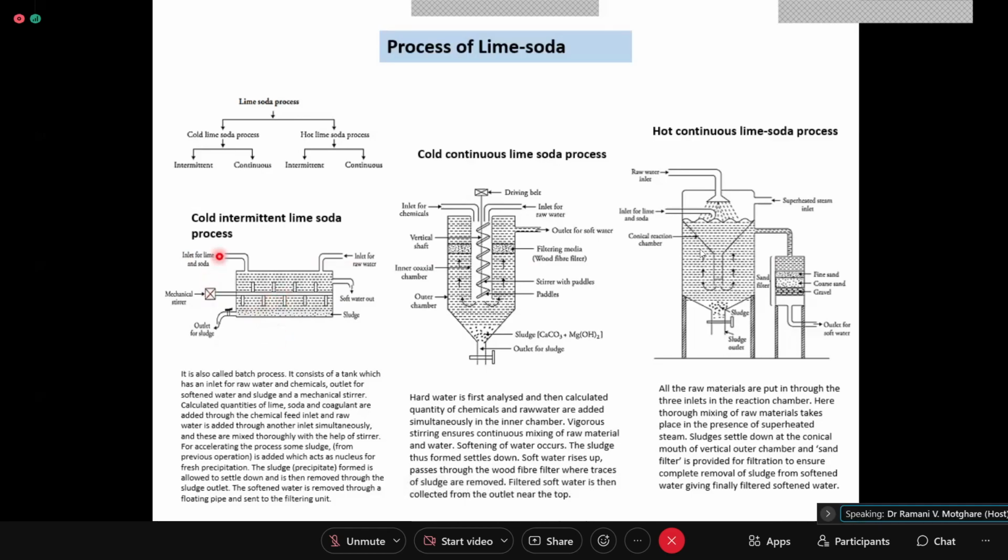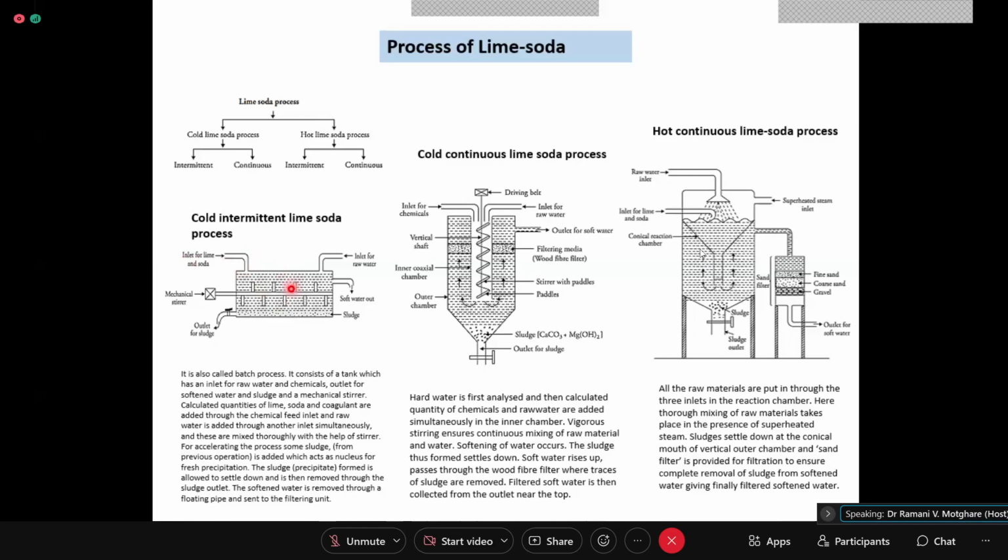Okay, so the same are the numericals: how much lime and soda will be used or added for so many liters of water which contains the following analysis. Such kind of numericals we will be solving. So what I was discussing is a batch process in which water is filled in the tank and then lime and soda are added.